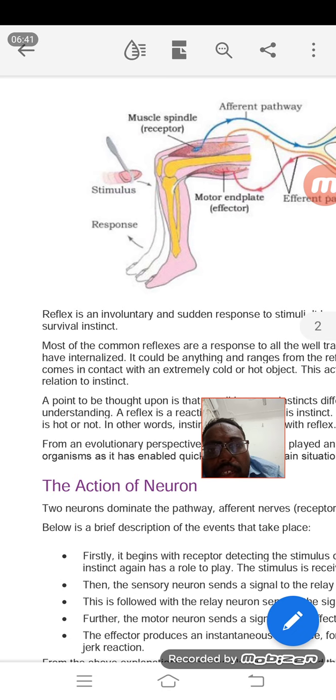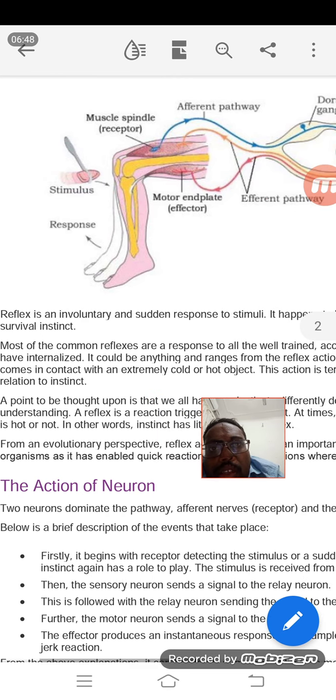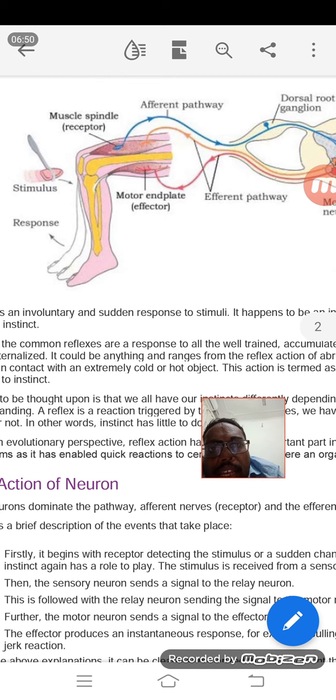Consider when you are touching something hot at your home, suddenly you will pull your hand. That is what we are going to discuss. So your leg is there, we have muscles there, and we have the nervous system attached there. So when one stimulus comes and touches the leg part, what will happen? If we need a very sudden action, what is happening?